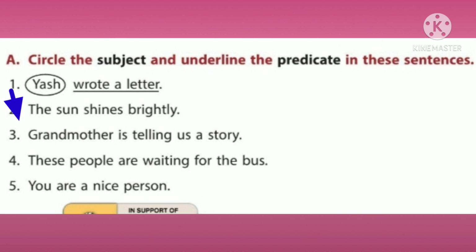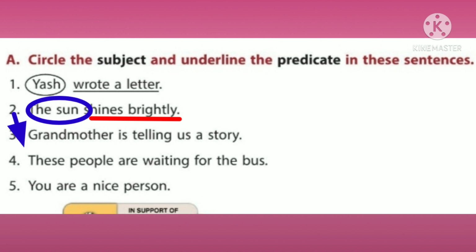Second question. The sun shines brightly. Which is the subject part? Yeah, the sun. So circle the sun. Shines brightly. The rest of the sentence along with the verb. Which is the verb? Shines. So shines brightly is the predicate. Underline shines brightly.